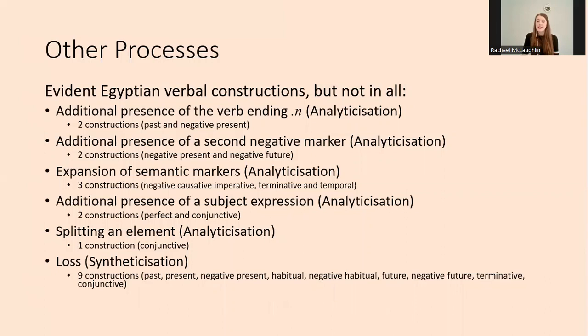For Egyptian, this definitely refers to the absence of an element from the orthographic written form of a construction, but this doesn't necessitate its absence from the spoken form, and there may have been elements lost in speech, but not in writing, and we can't see this from the written evidence that we have. Loss definitely occurred in the developments of 9 constructions, so about half the constructions I looked at.